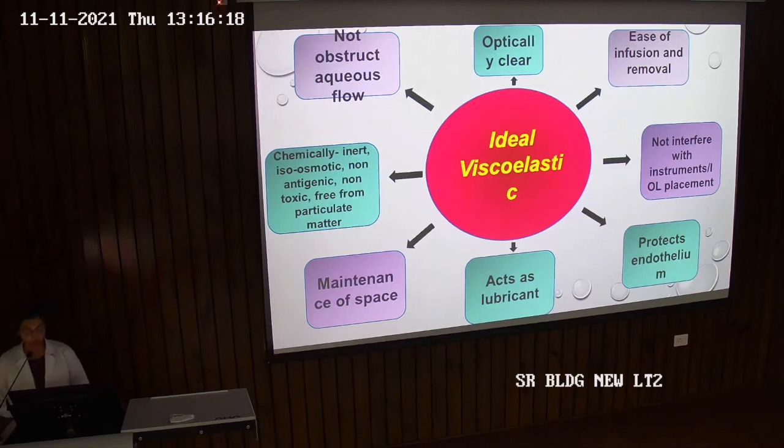As you know, we are born with around 3500 endothelial cells per square mm, and by the time we become adults we are left with only 2400 endothelial cells, and we are still losing them, so it is important to protect them. Viscoelastic should act as a lubricant and should maintain a proper space during surgery. They should be clinically inert, isosmotic, non-antigenic, non-toxic, free from any particulate matter, and should not obstruct the aqueous flow.